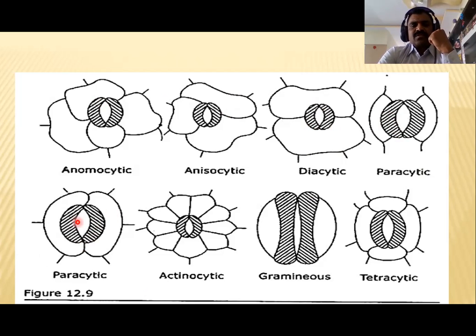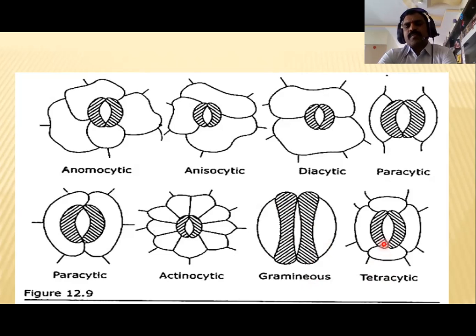Again, here, this is the actinocytic stomata. In this actinocytic stomata, the guard cells are surrounded by numerous subsidiary cells. And this is a graminaceous stomata. Graminaceous means monocotyledon stomata. The guard cells are in dumbbell shape. These are the two dumbbells. The dumbbell-shaped guard cells are surrounded by two subsidiary cells on the sides. And this is the tetracytic stomata.